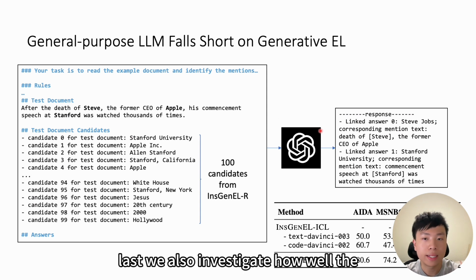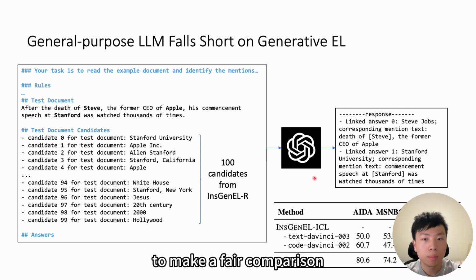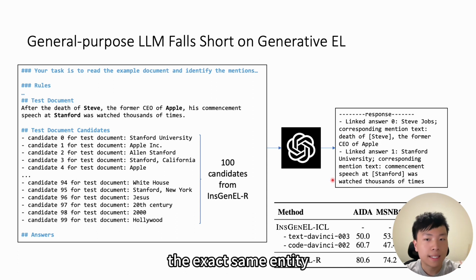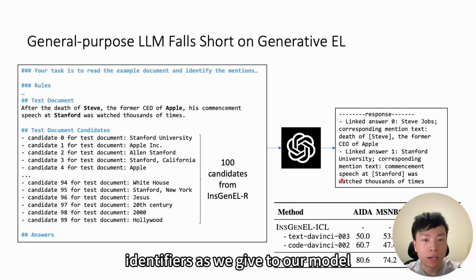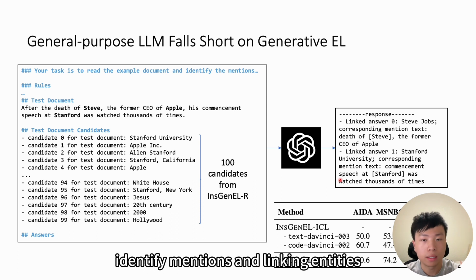Last, we also investigate how well the general large language model handles entity linking. To make a fair comparison, we gave the two variations of GPT 3.5 the exact same entity identifiers as we gave to our model, and see if it can correctly identify mentions and link entities.